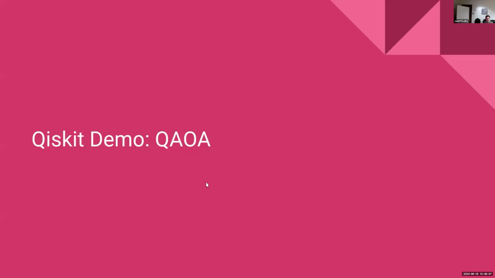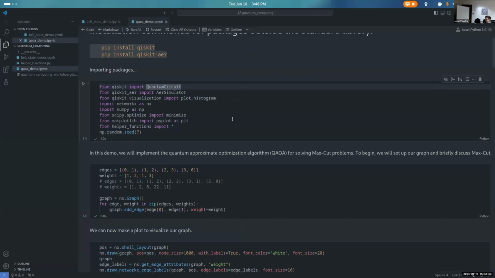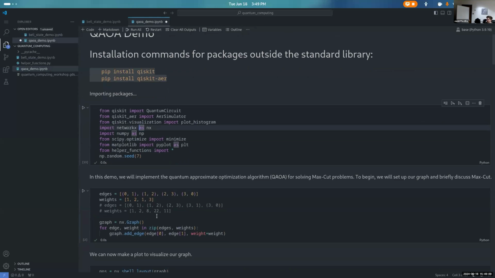So let's actually do it now. Let's go back to our Jupyter notebook and click over to the QAOA demo. This one's a bit longer, so we may not have time to go super in depth with all of this, but we'll at least run it and get some results. And the notebook's there if you want to play around with it later. Okay, so again, we can import our packages and start talking about it.